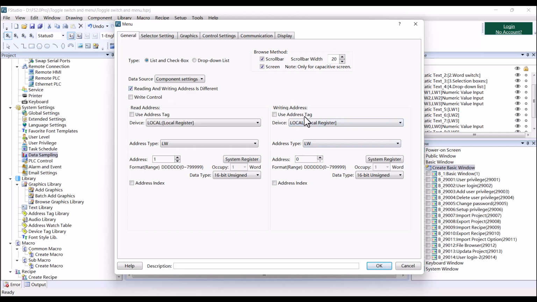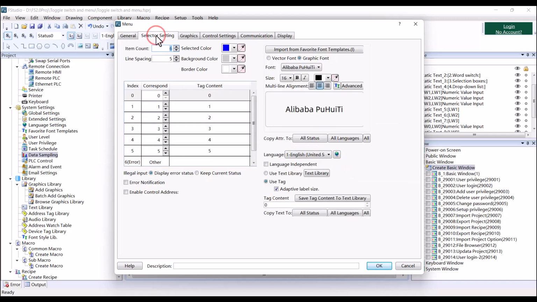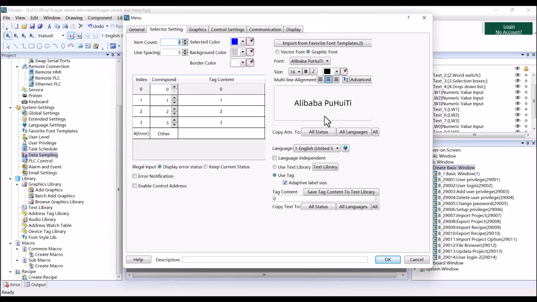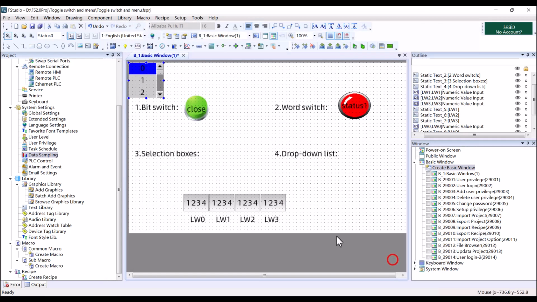And the writing address we set to 2. Then select setting. We can change the item count to 4. Also, you can enter the tag content, but here we don't need to change. And then click OK.